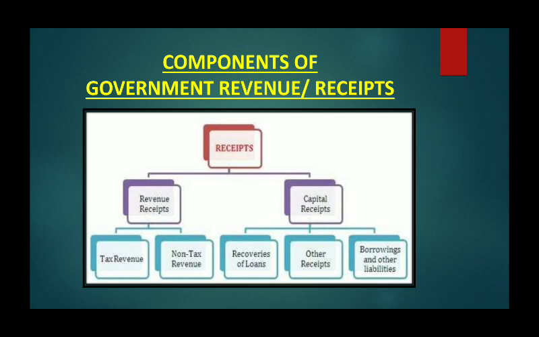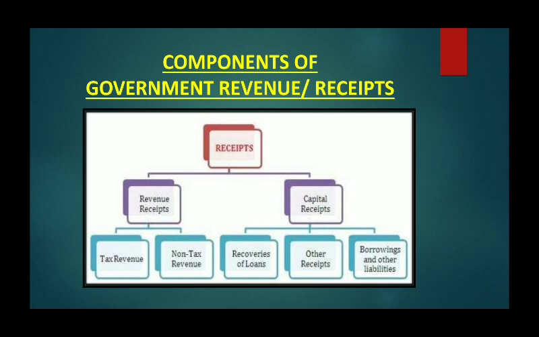Revenue receipt, as I already told, means the receipt of the government which is not redeemable. So this has no relation with creation of an asset or removal of a liability. For example, receipts from tax revenue, and at the same time, receipts from non-tax revenue. All these we have already discussed in fiscal policy, which was the last tutorial, so you can go through that as well.